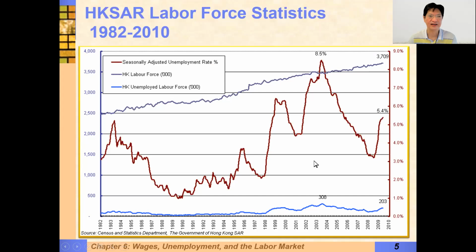Now, this is the labor force statistics from the HKSAR. When you look at the unemployment rate, it's much more variable, jumping up like this. There was a spike during the Asian economic crisis, and later there was a housing market crash. And then this is from the global financial crisis.